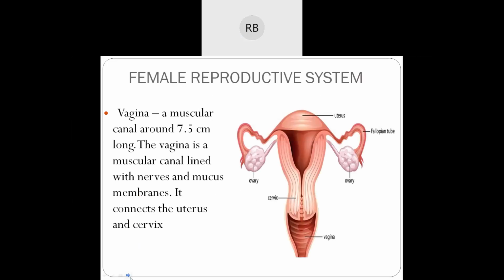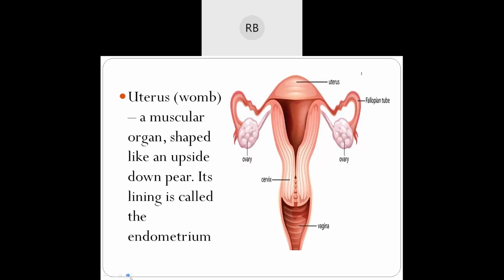It connects the uterus and cervix. Cervix. Uterus, or womb: a muscular organ shaped like an upside down pear.